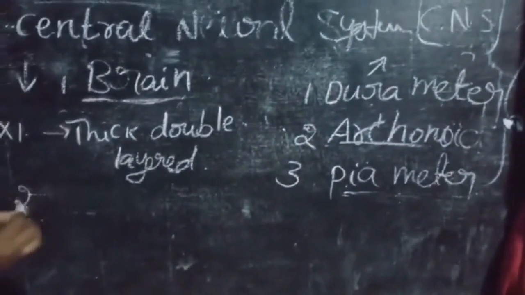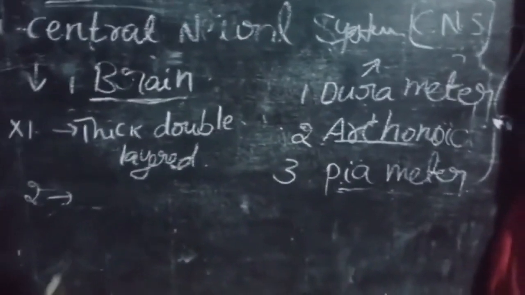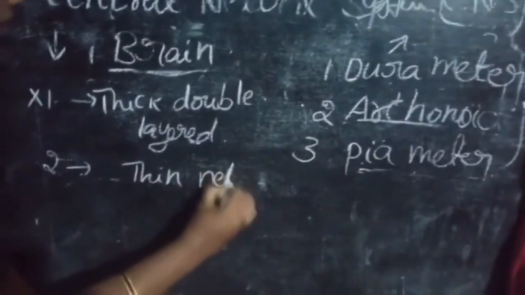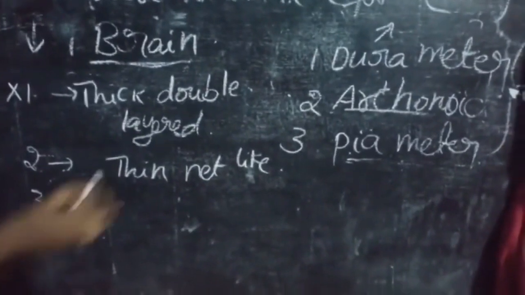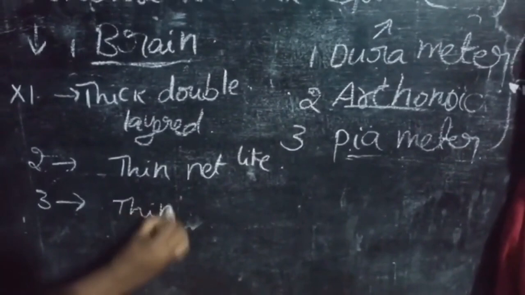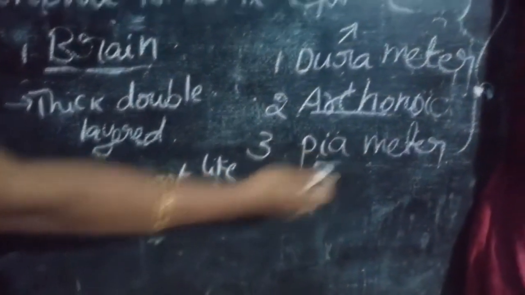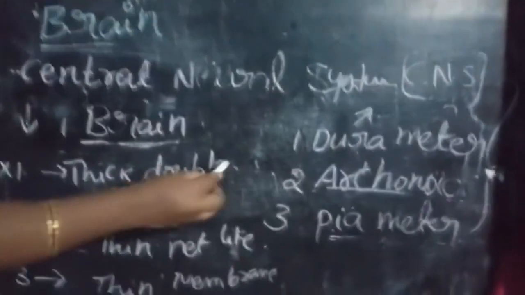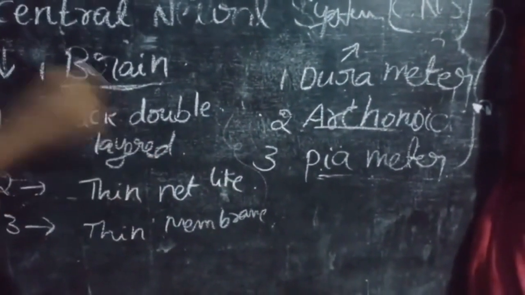Second one is arachnoid membrane, the thin net-like membrane. Third one is pia mater, a thin membrane closely attached to the brain. These are the three membranes protecting the brain.